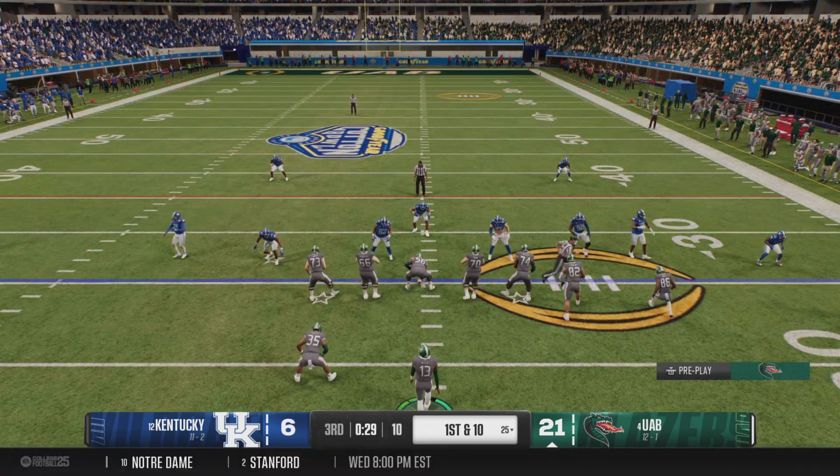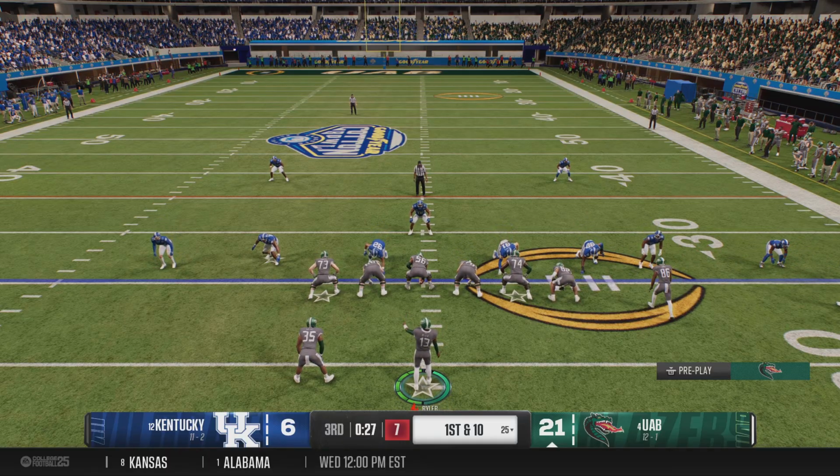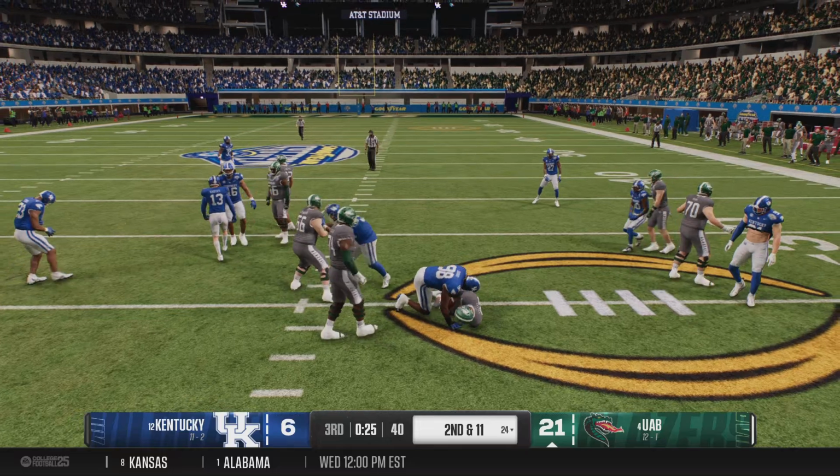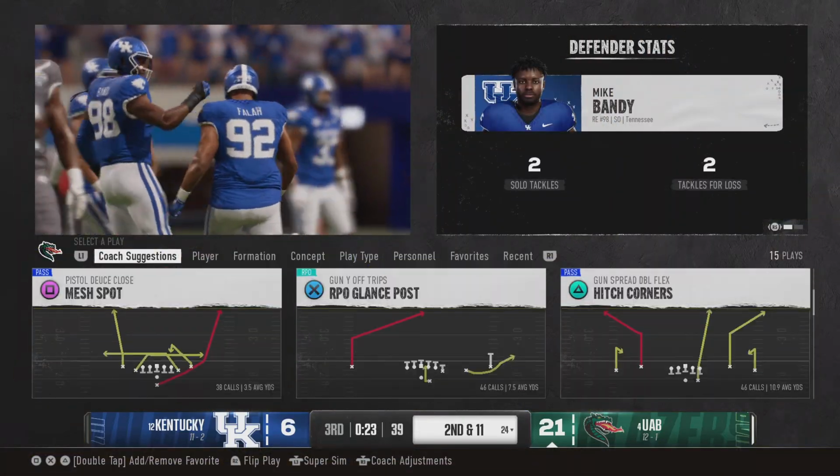Fresh set of downs for the offense. First down. Keeping it on the ground here. They'll stop him behind the line for a loss of 1.